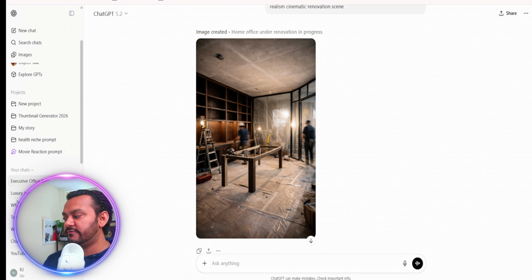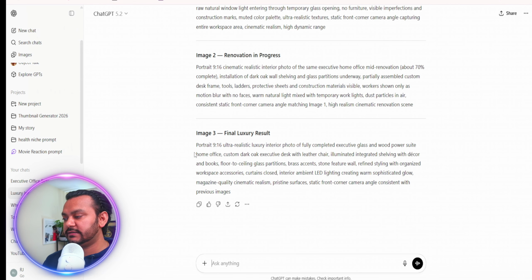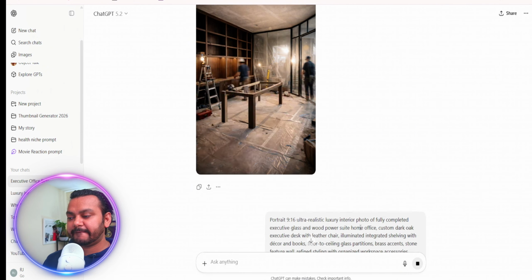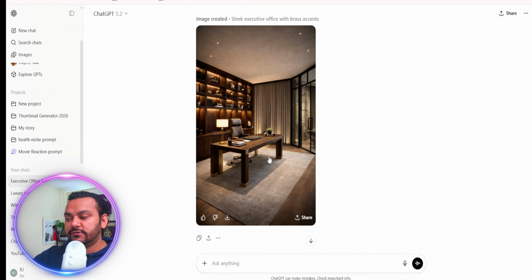Now we will go for the third prompt. We'll copy it from here and paste it again in ChatGPT. Now I got the third image, and it literally looks good. All 3 images we have to download.